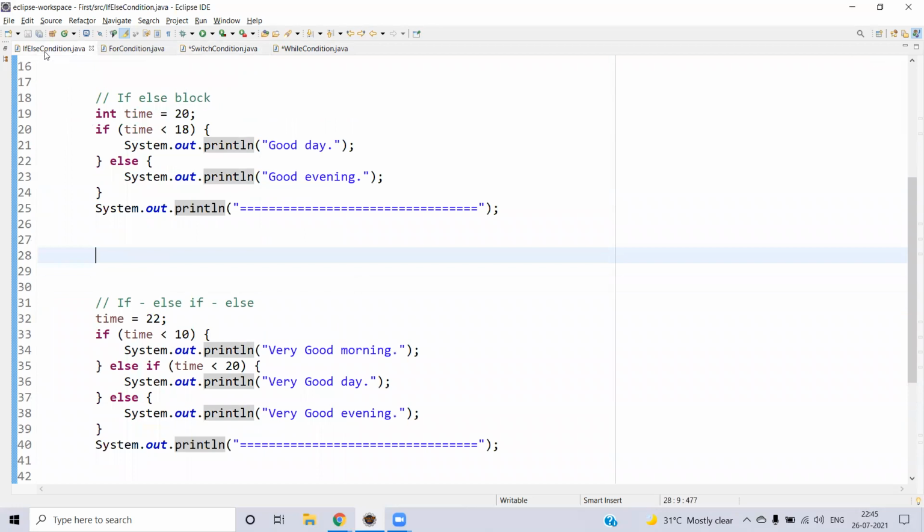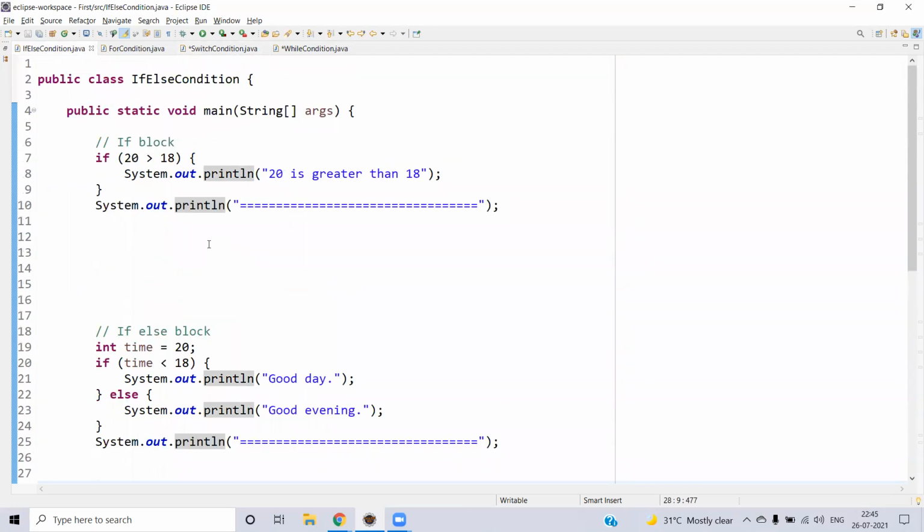Okay, let me execute the if else block. So we will just understand and we will see what will happen. We will just predict what the outputs are. See, for example, 20 is greater than 18, so it will be true. The block will be executed, fine.